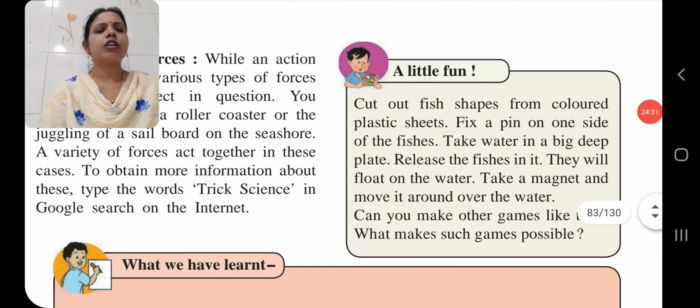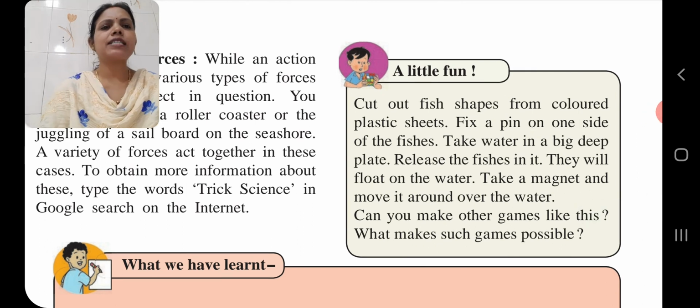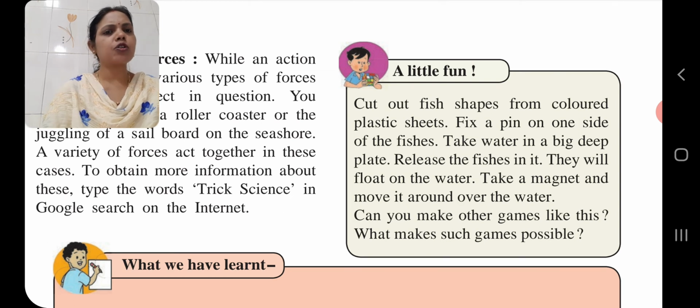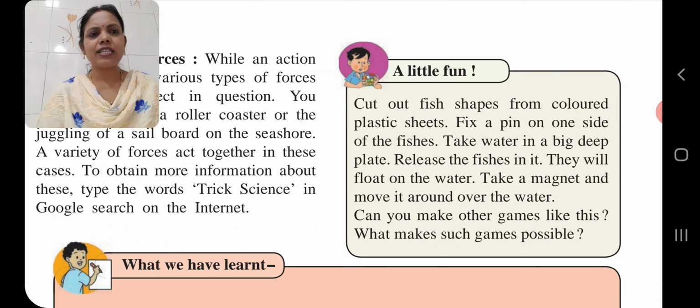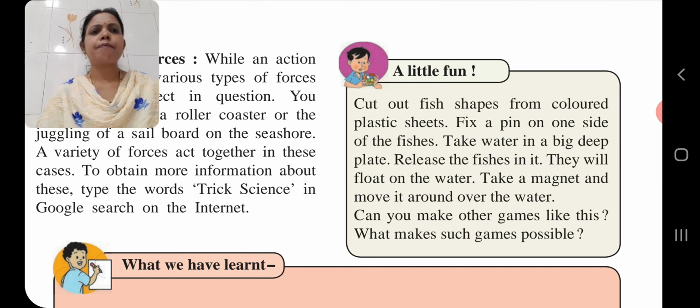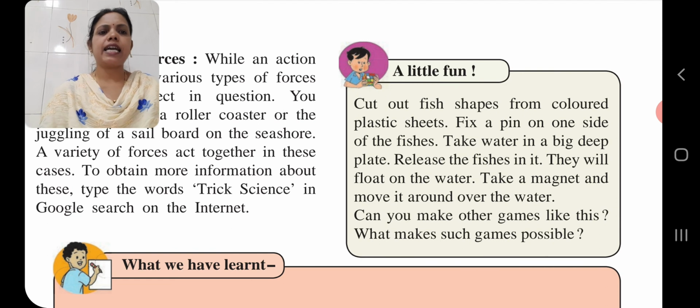In this fun activity, what is given? Cut out fish shapes from colored plastic sheets. Fix a pin on one side of the fishes. What you did: you made the fish from colored plastic sheets, and on the backside of each fish you have put a pin. Take water in a big deep plate and release the fishes in it. They will float on the water.